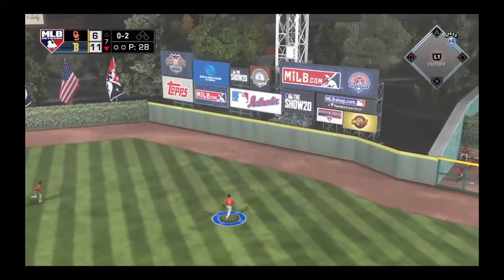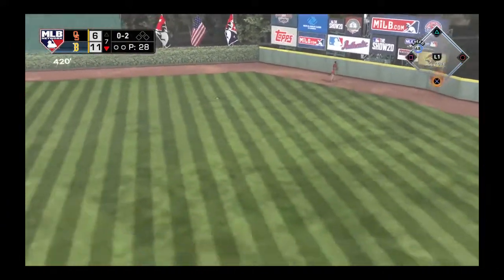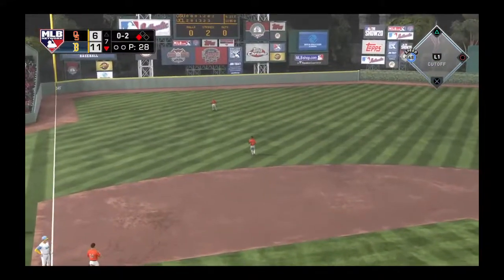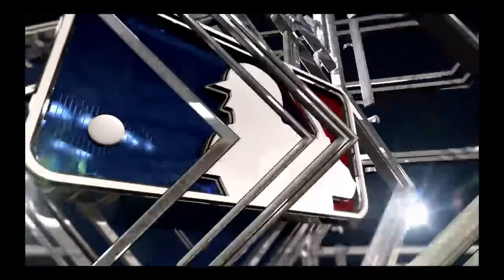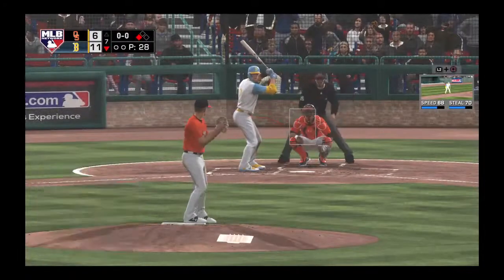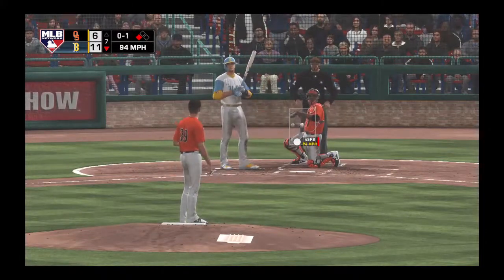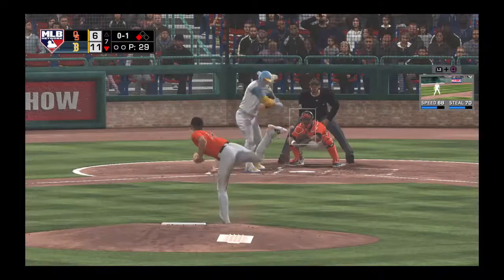And this is going to find the alley as he might have himself his 2nd double of the ballgame. And he'll make it into third base with a leadoff triple. Dang, that's what good major league hitters do with a pitch on the outer half. They don't try to do too much with it. Just square it up the best you can and drive it to the opposite field. By the time the outfielder gets the ball, he's well on his way to third.